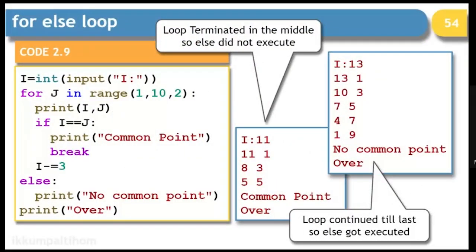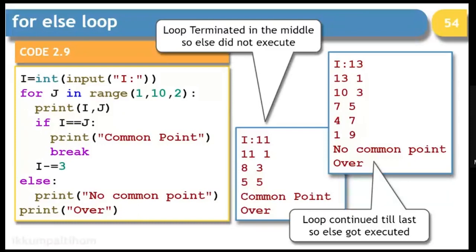Then this is another example where we are making use of for else. So basically the loop terminating in the middle, so else did not work. And in the second example where 13 is entered, the loop will terminate at the end, and that is why no common point and over will be displayed.